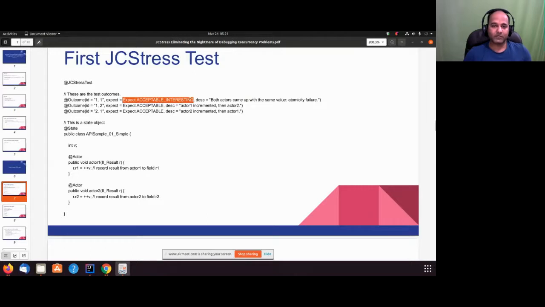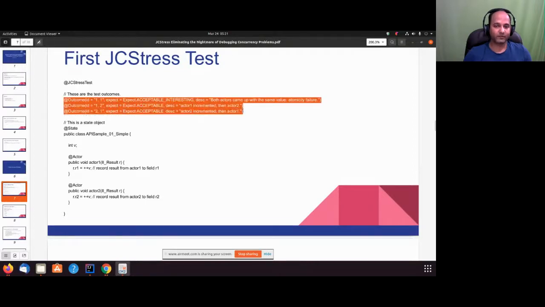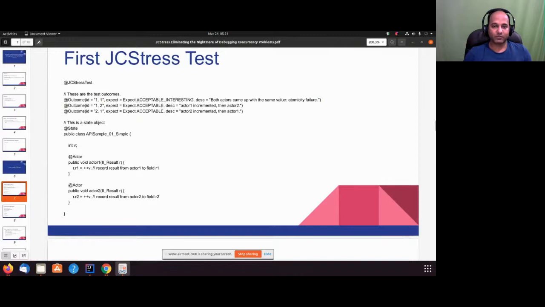Now the other part is, it's up to us. What are we going to write here? It's not automatically generated. So it's me who is going to write acceptable interesting, or I can say maybe fail or forbidden. If I say forbidden, that means this test is going to fail. Okay, so far so good.